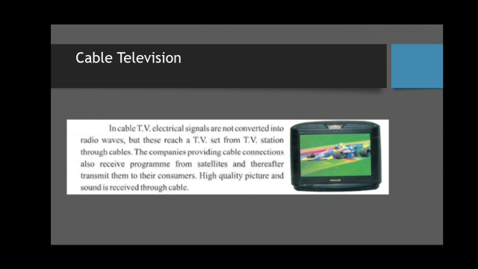What about cable television? In cable television, the electrical signals are not converted into radio waves, but reach a TV set from the TV station through cables. So they are not converted into radio waves, they reach through cables. The signals are not converted.